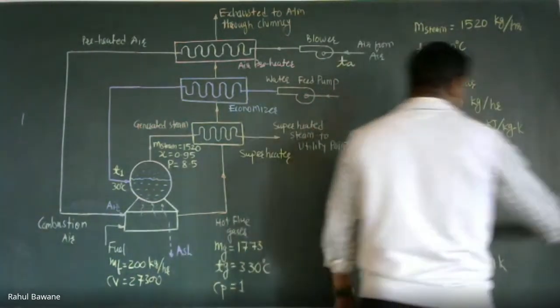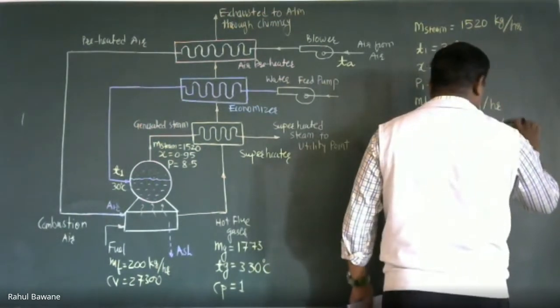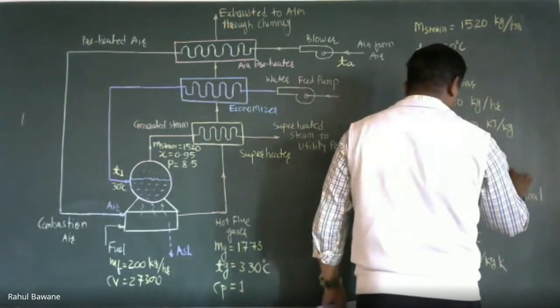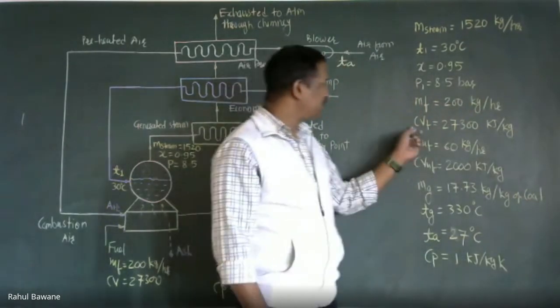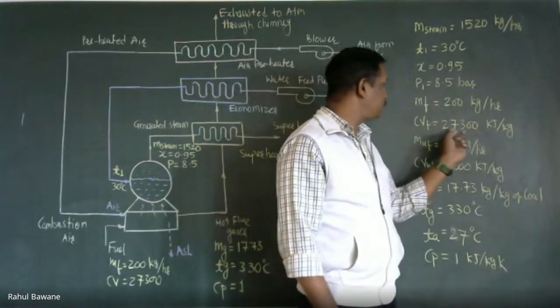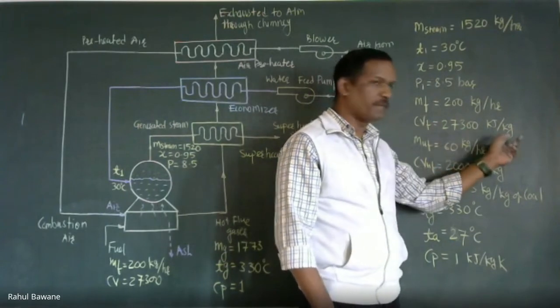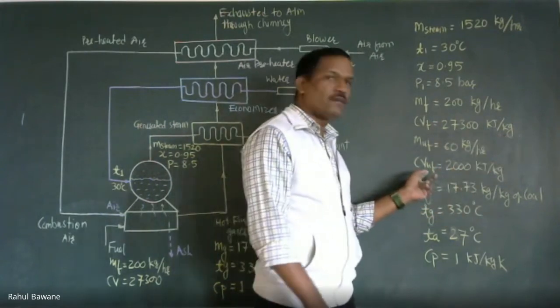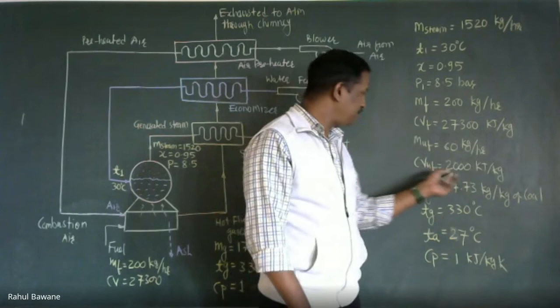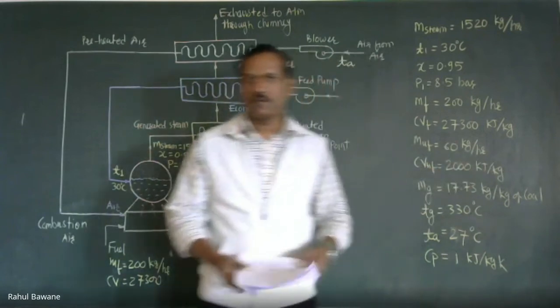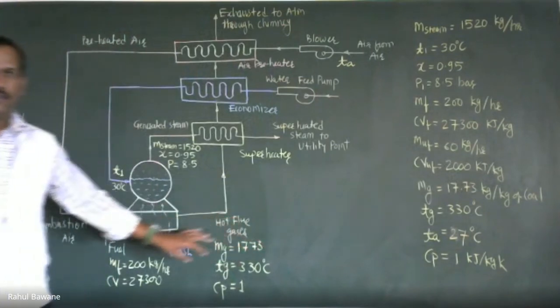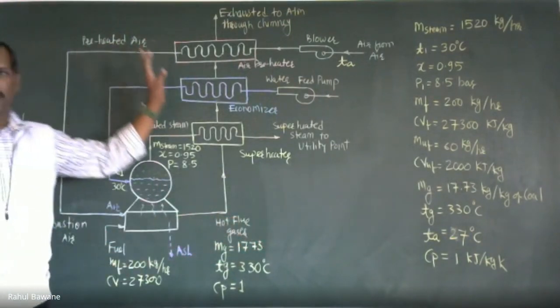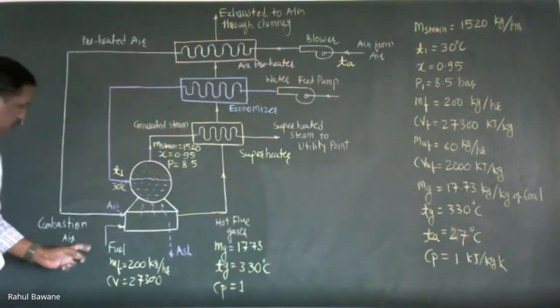Sorry, calorific value is kilojoule per kg. So make the correction. Calorific value for fuel is 27300 kilojoule per kg, and for that unburned carbon it is 2000 kilojoule per kg. So whenever such a numerical is there, you have to draw this schematic, and on this schematic you have to give the notation.